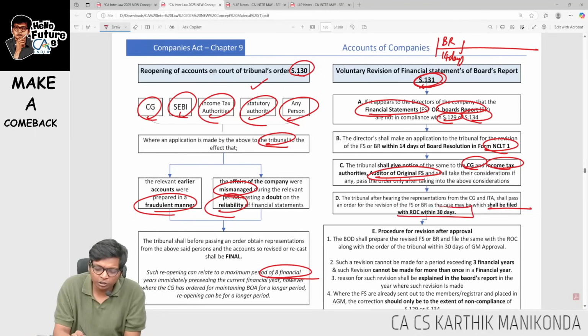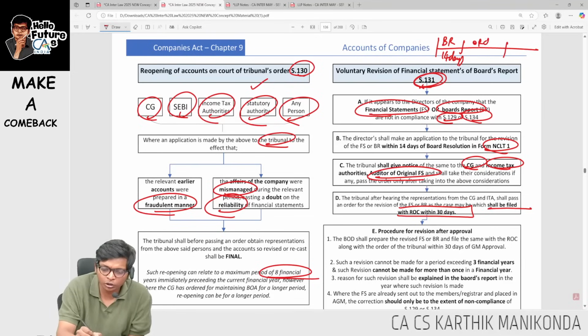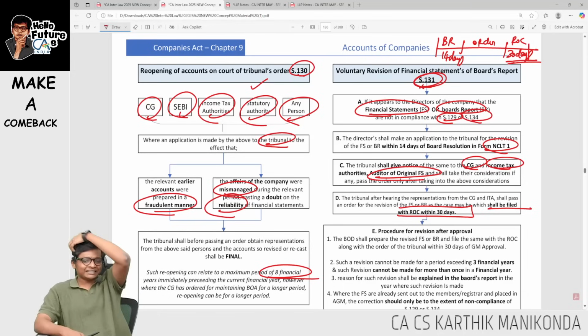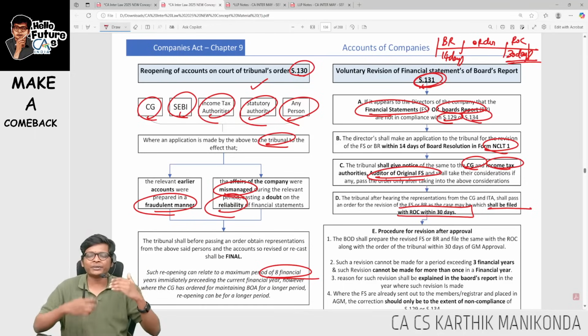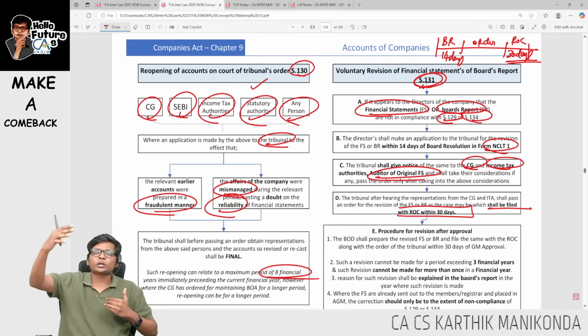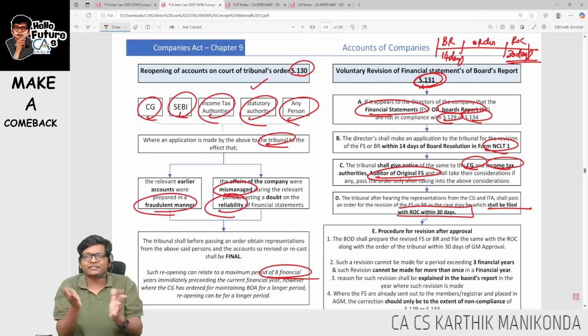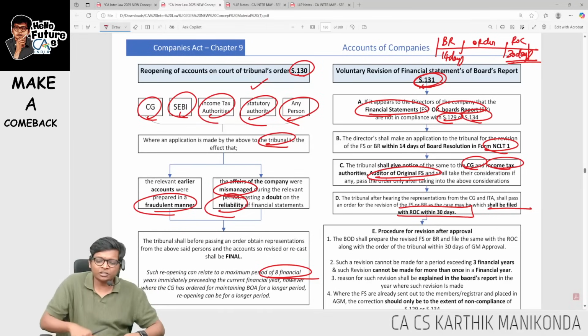Once they pass the order, you have to intimate. There is no time limit for the order. Once they pass the order, I will intimate ROC within 30 days, guys. So simple. Pass a board resolution, go to the tribunal within 14 days. They will cross check with 3 departments and then come back to us and pass the order. We will intimate ROC within 30 days after getting the order, guys.